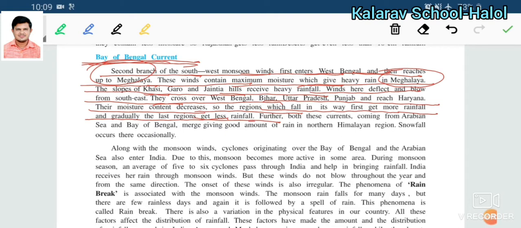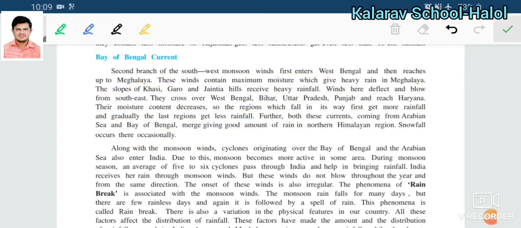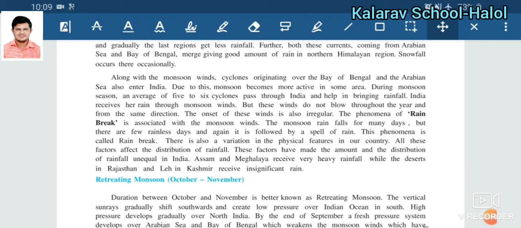Simple thing. Further, both these currents, coming from the Arabian Sea and the Bay of Bengal, merge, giving a good amount of rain in the northern Himalayan regions. Snowfall occurs there occasionally. So this is very important.